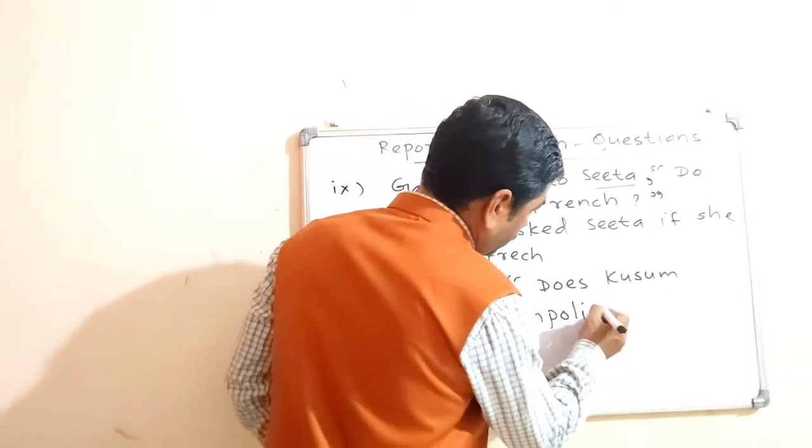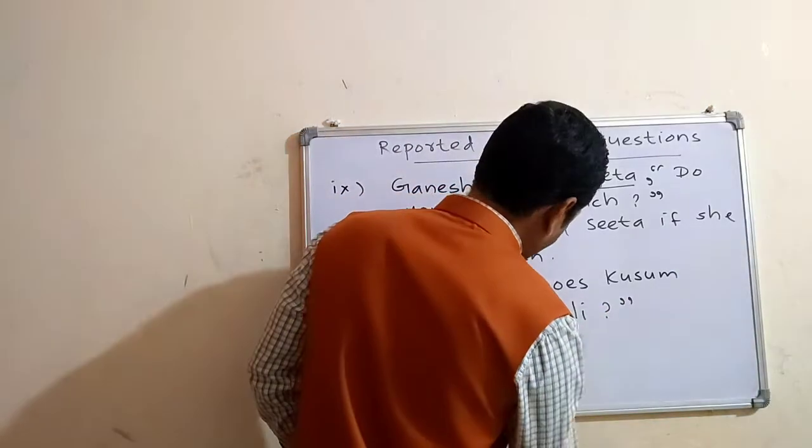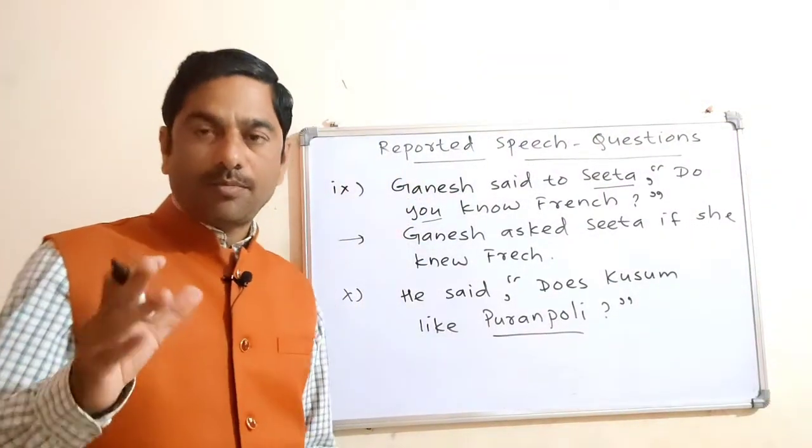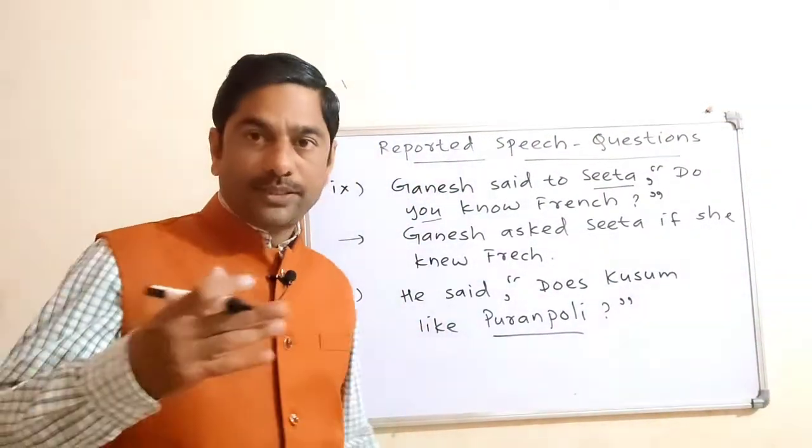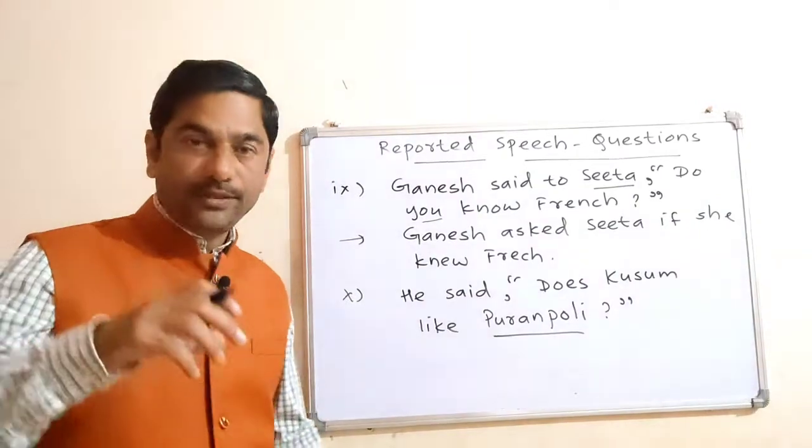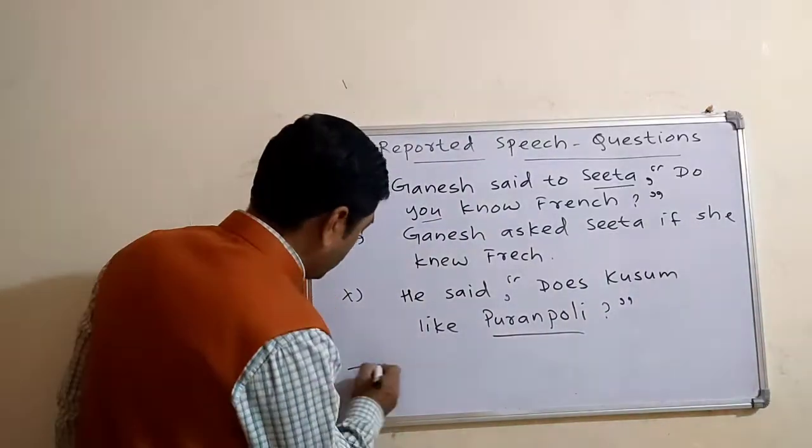So this is a dish, okay. Puran Poli, it is a dish from Maharashtra. It's like chapati. There is puran in that chapati. So that is Puran Poli.